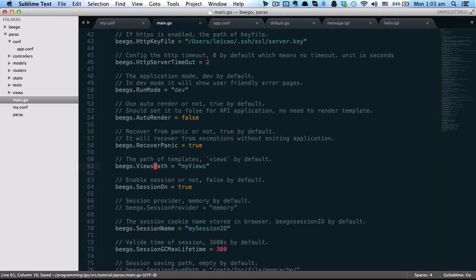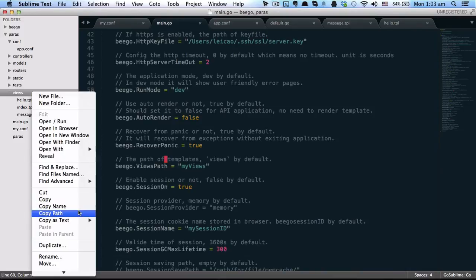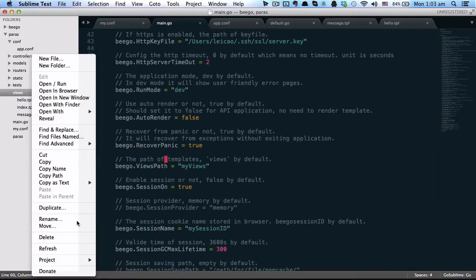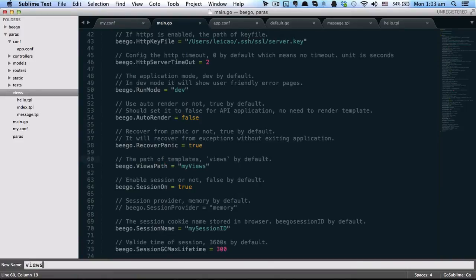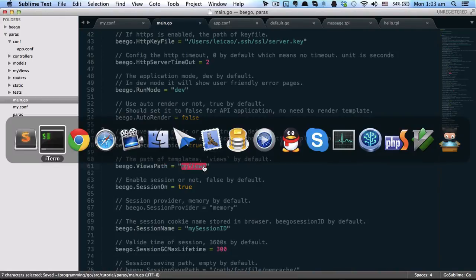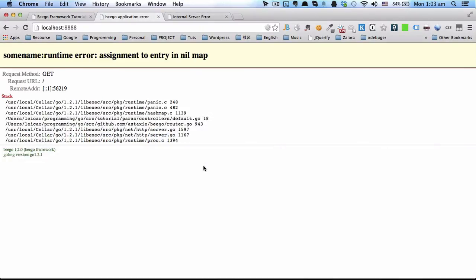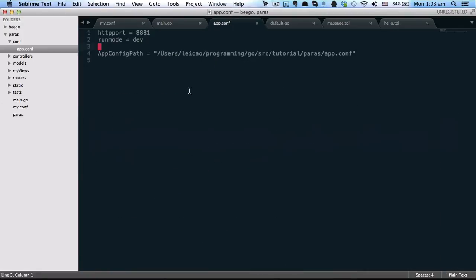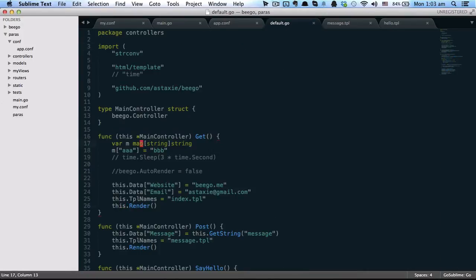The next one is the view path. The default view path for the template is views under the Beego project. You can change it to my views, and I need to get rid of this panic.